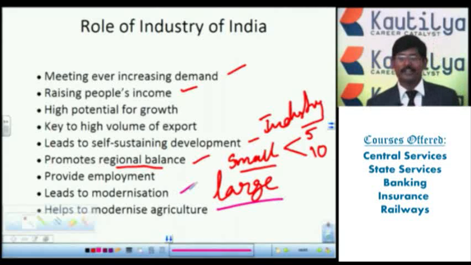Next one, leads to modernization. Whenever the industries are developed, we go towards modernization: modern tools and techniques, modern weapons and modern machineries, and the modernization of the society and everything we can achieve with help of the industry. So we are achieving it at present. Then, help to modernize agriculture. The tools and techniques required for agriculture, we produce in industries, and we are adding modernization to Indian agriculture. So these are mainly the important roles of industry in India.